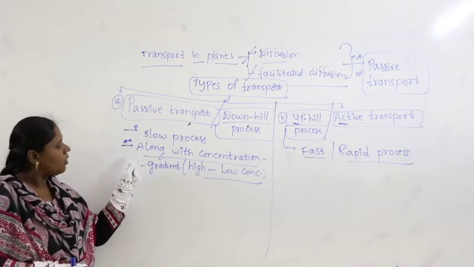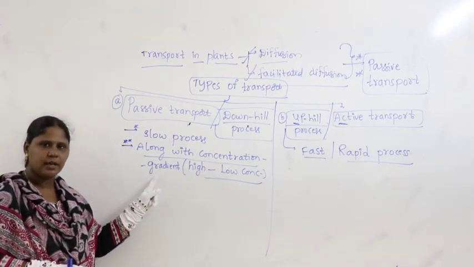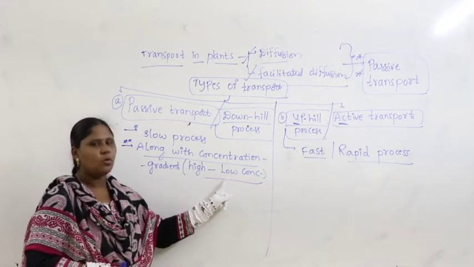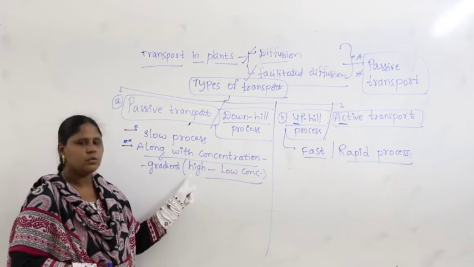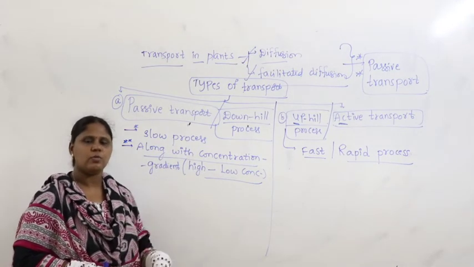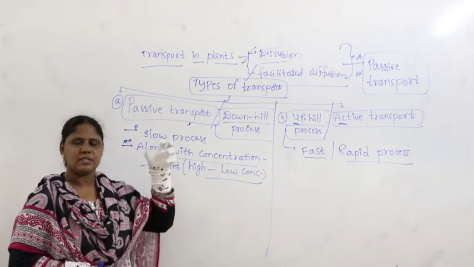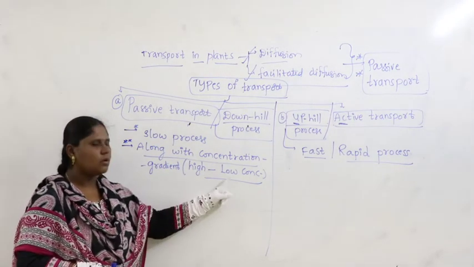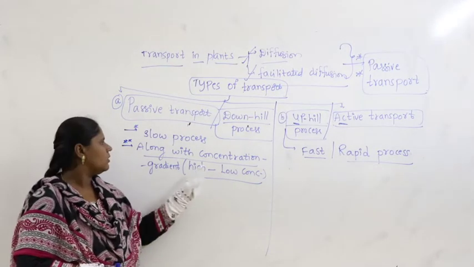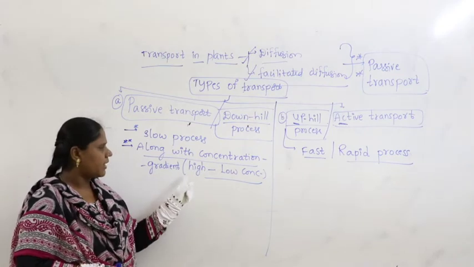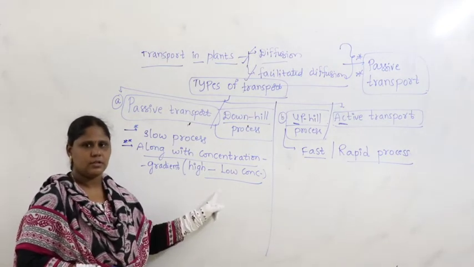What is the meaning of along with the concentration gradient? It has to move from high concentration to low concentration. The movement occurs from the place where more solute molecules are there, more concentration is there, and from there the transportation occurs to the low concentration. So, along with the concentration gradient means it occurs from high concentration to low concentration.